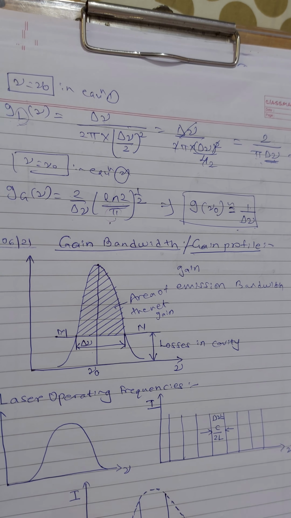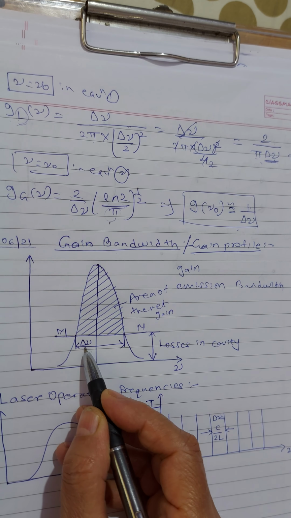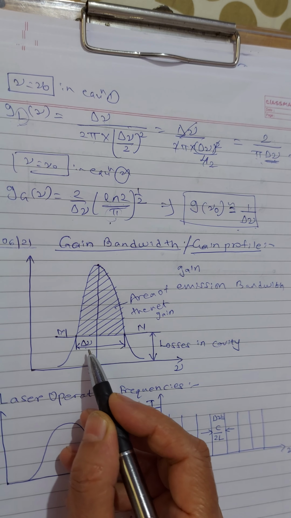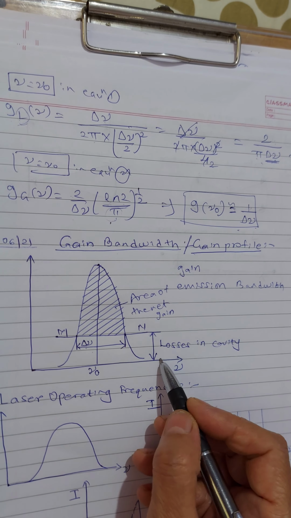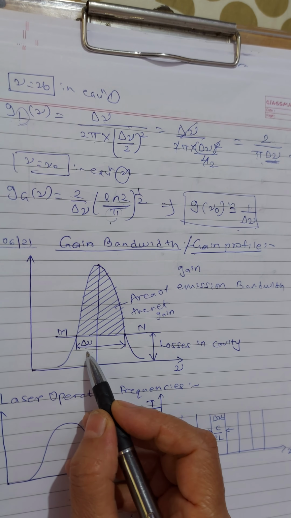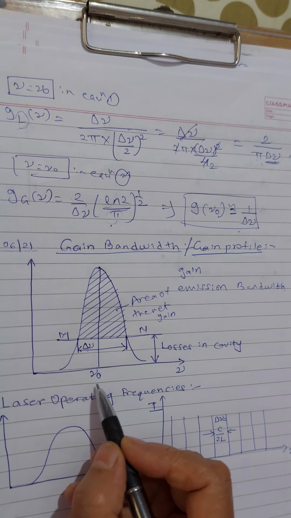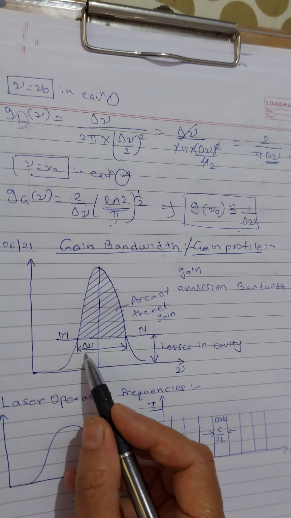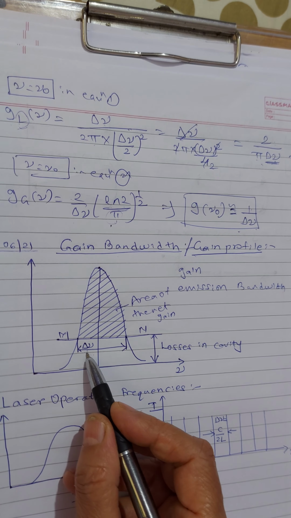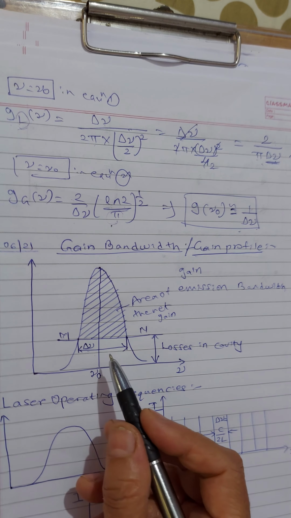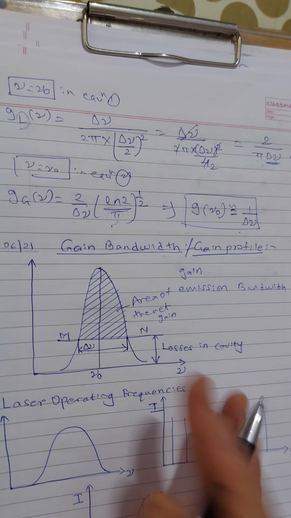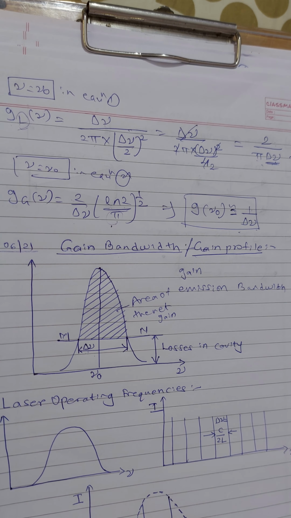The gain bandwidth, basically this delta nu, is measured at the cavity loss level, the losses in the cavity. Therefore, delta nu constitutes the range of frequencies for which the gain exceeds the cavity losses. This is the gain bandwidth definition, or the gain profile definition.